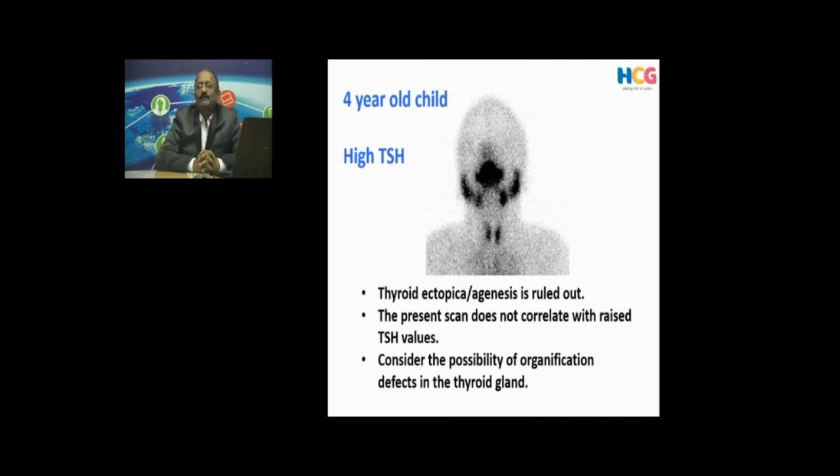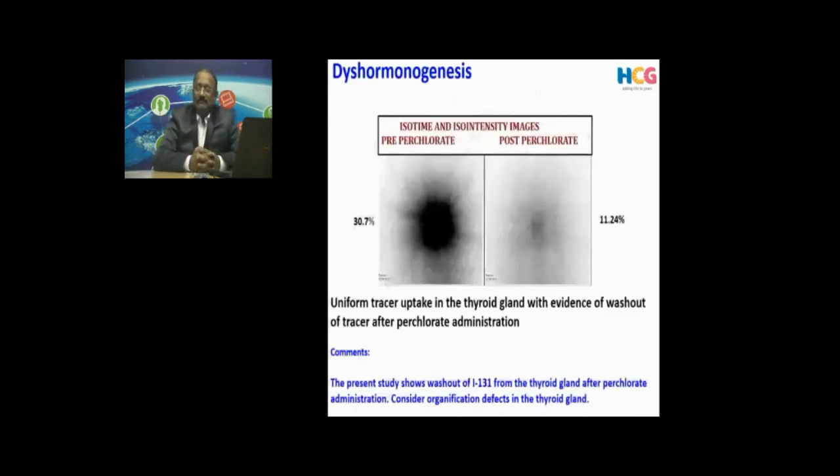It is not correlating with the high TSH. So what is the problem here? There is an organification defect in the thyroid gland. So many of the neonatologists or endocrinologists will inquire to do what is called a dyshormonogenesis test. Isotope uptake is there. It is taking up iodine, but it is not converted into hormone in a sufficient quantity. There is some physiological defect there. So how to identify that?